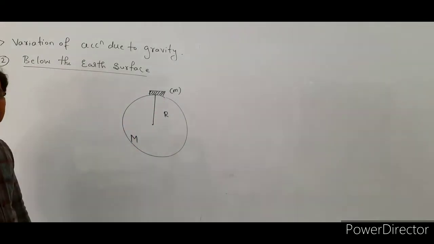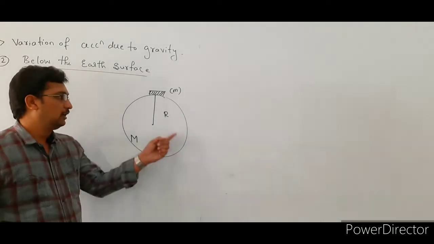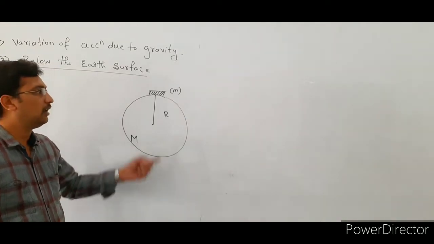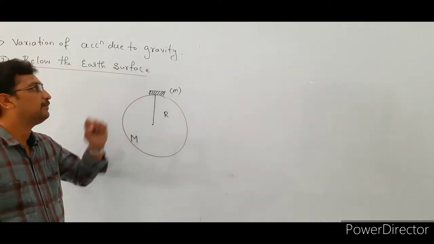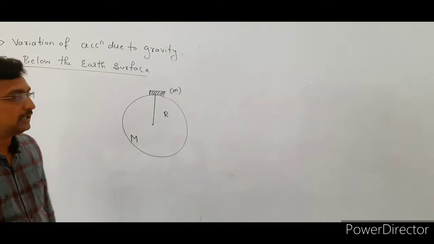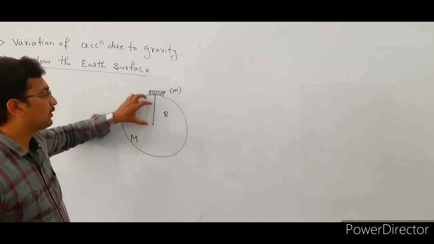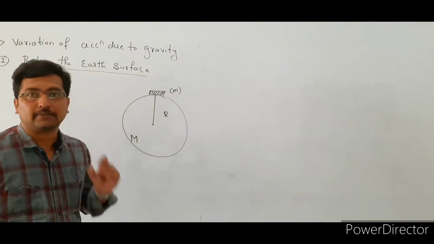See here is the consideration part. Consider the earth to be a sphere, capital M is the mass of the earth, and small m indicates the mass of the body placed on the surface of the earth, and the distance of this body from the center of the earth is R, right.